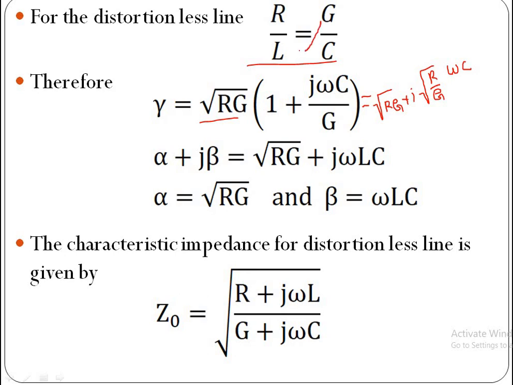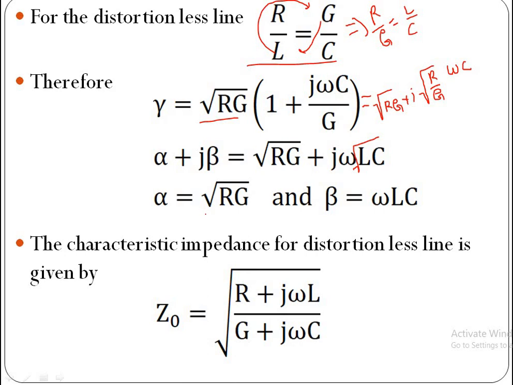Now substitute, take this G to this side and L to this side, and this equation becomes R by G is equal to L by C. So now substitute R by G is equal to L by C, then root C cancel, then this becomes root LC. Now equate real and imaginary terms.